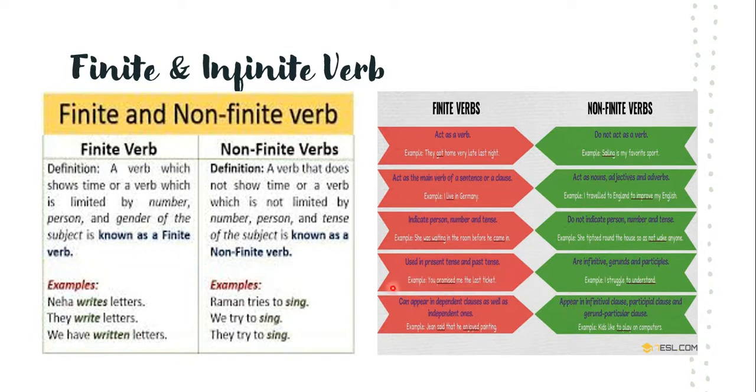You can see here one example. She was waiting in the room before he came in. She tiptoed round the house so as not to wake anyone. So, not to wake anyone. Here you can see the examples, 6 examples of finite verbs and 6 examples of non-finite verbs.